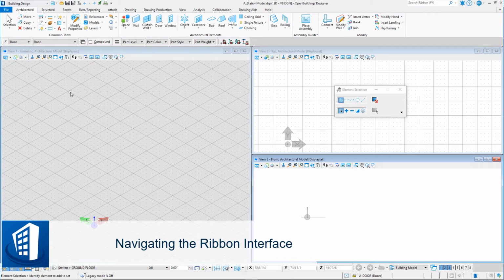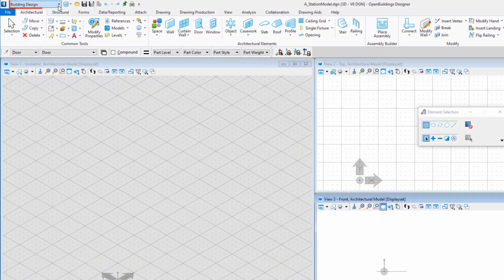OpenBuildings Designer uses a ribbon interface. Ribbons help users to easily find tools and commands with a minimum number of clicks. Various ribbons are organized by workflows: building design, building systems design, drawing, general, modeling, and visualization. For this training, you will be working primarily in the building design workflow.